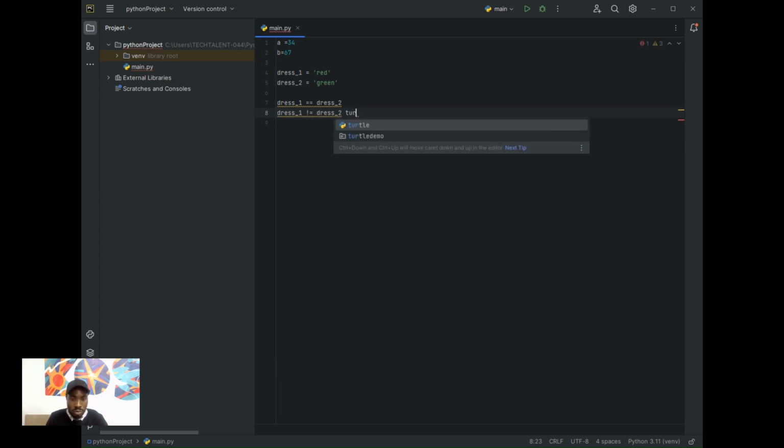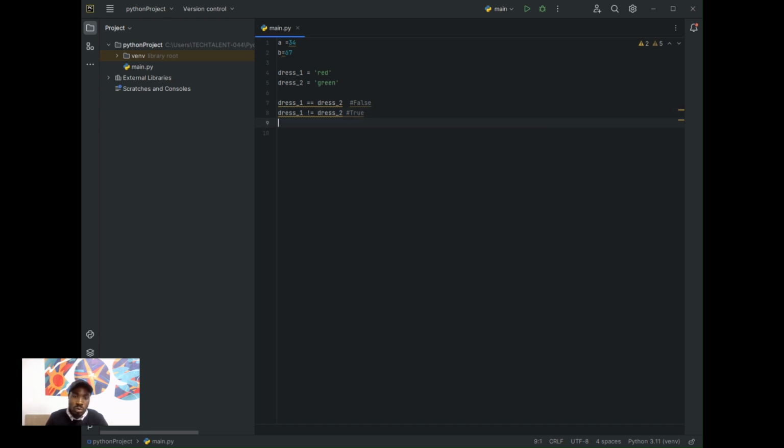Sorry, let me correct this. Here I'm going to have a false. Why? Because dress one is not equal to dress two, in this condition, which gives me true.